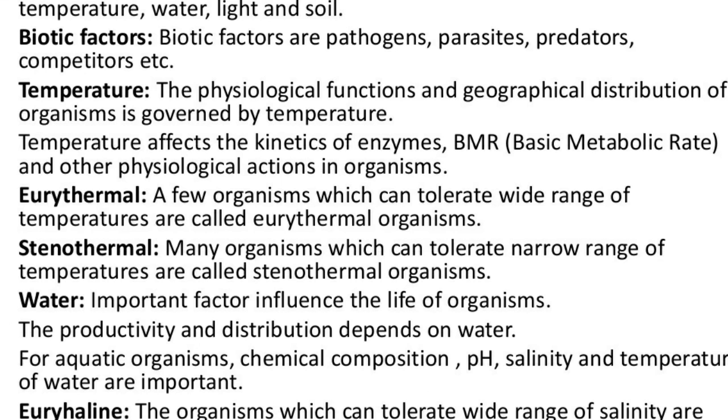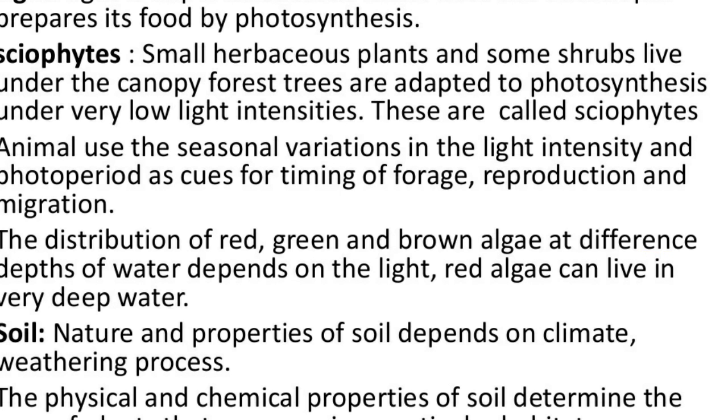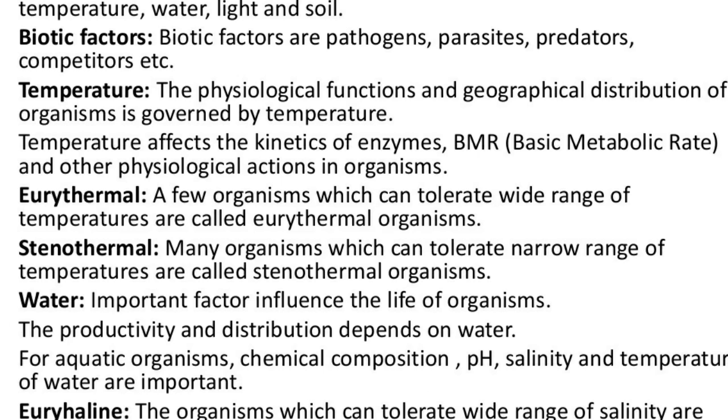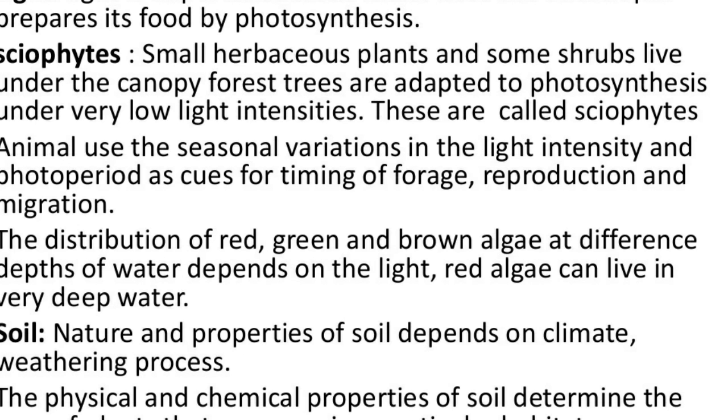The distribution of red, green and brown algae at different depths of water depends on light. Red algae can live in very deep water.